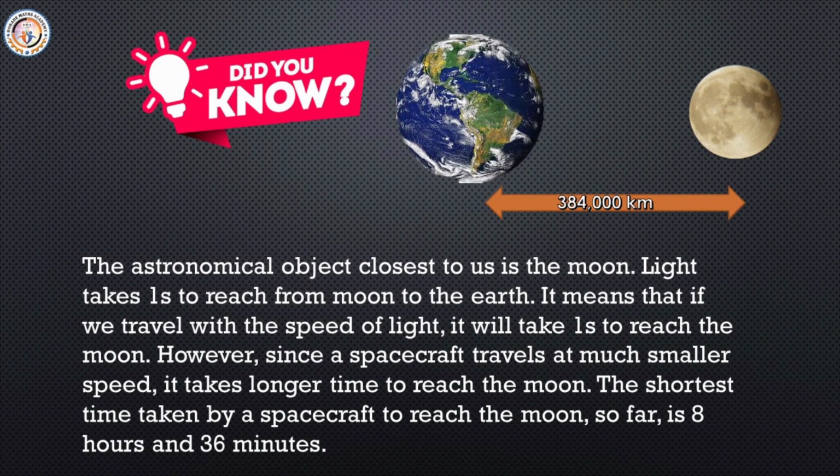Do you know the astronomical object closest to us? It is the moon. Light takes about 1 second to reach the Earth from the moon. It means that if we travel with the speed of light, it will take 1 second to reach the moon. However, since spacecrafts travel at a much smaller speed, it takes a longer time to reach the moon. The shortest time taken by a spacecraft to reach the moon so far is 8 hours and 36 minutes.